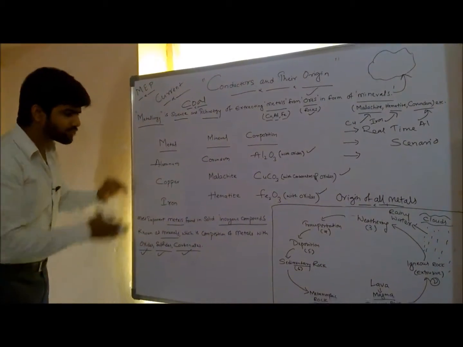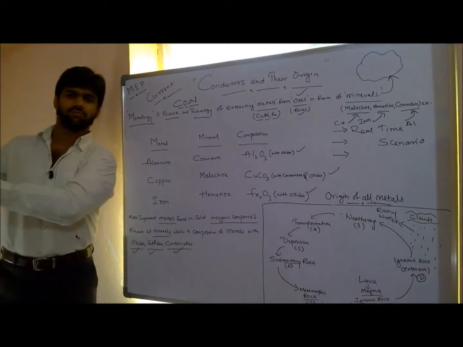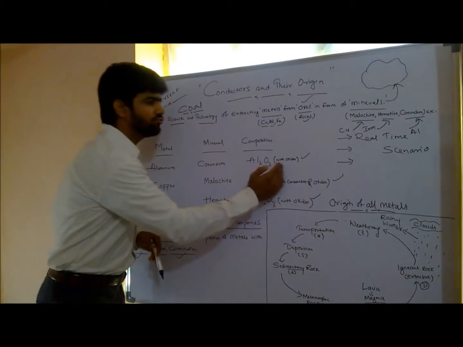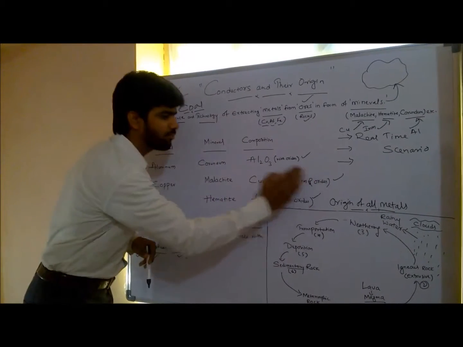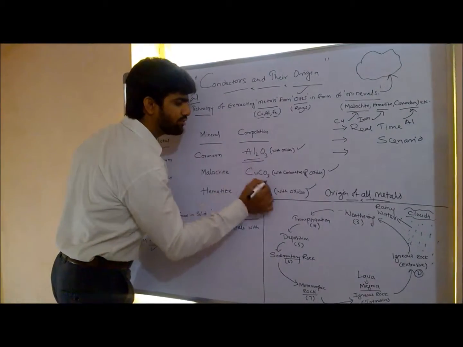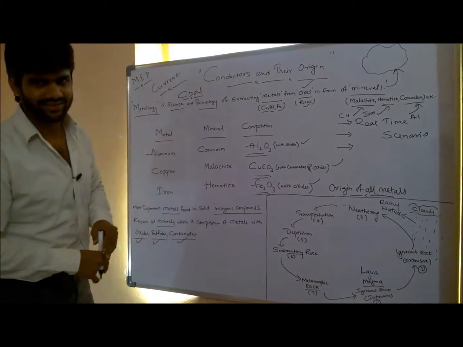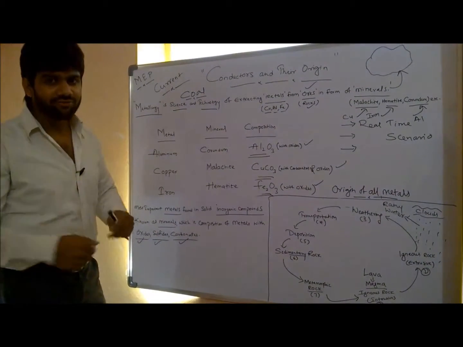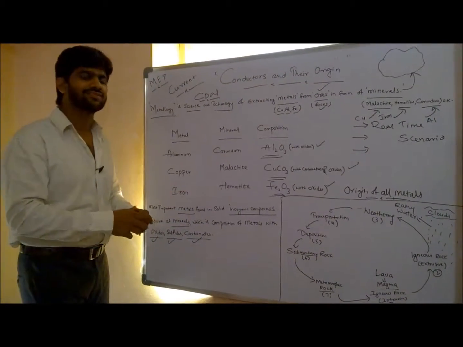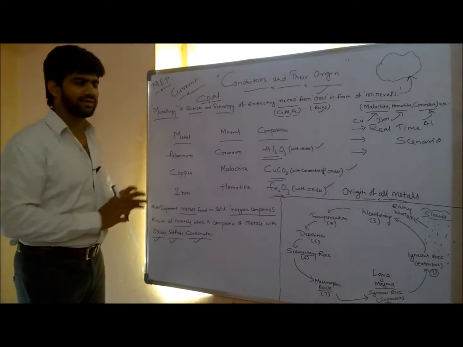But when it comes to copper, aluminium and iron, we won't get them in pure form. Directly, aluminium we won't get. We have to extract aluminium. How to extract aluminium? We have to remove these oxides, these carbonates, these sulfides from these particular compositions. To remove these, refineries are there, refining work is there. Many chemical compositions are there with which we will refine this, and we will get aluminium, copper and iron from those things.